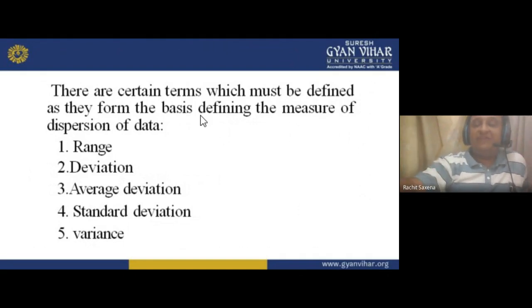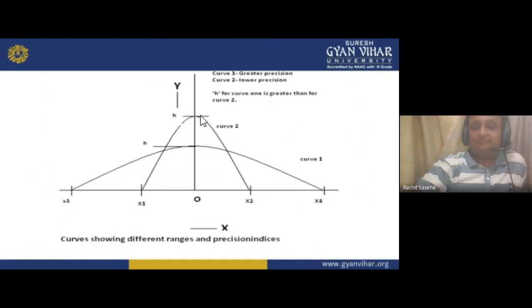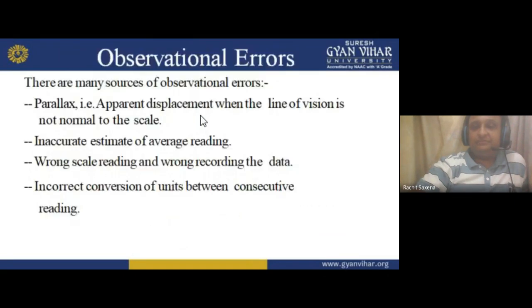For example, we have 10 deviations, so we have to add the 10 deviations and divide by the number of deviations, that is 10. Standard deviation is basically squaring the deviations and taking the root of it. And variance is similar to the standard deviation, but without taking the square root. So I hope you understand. And now I'm revising again one thing.